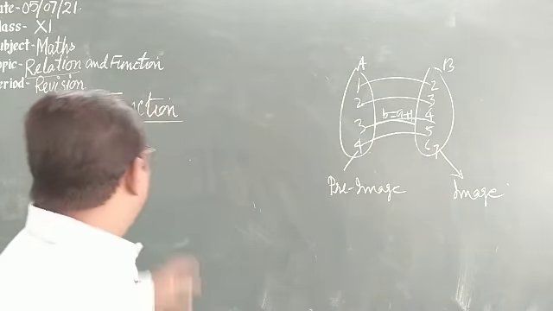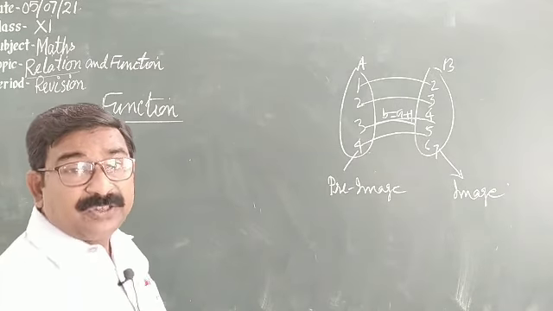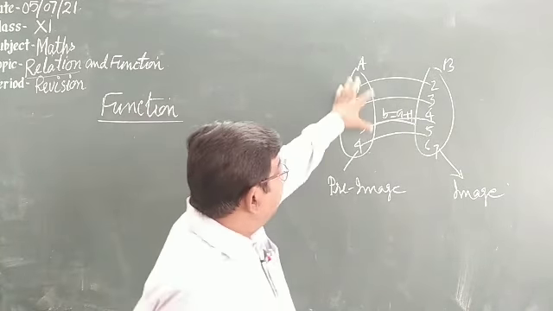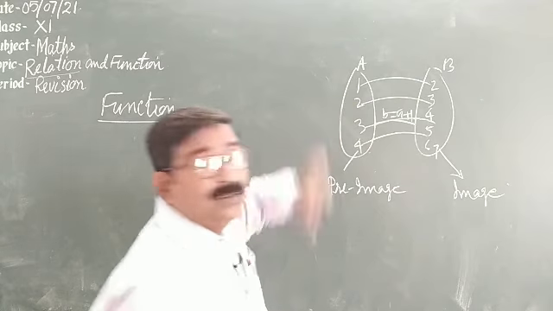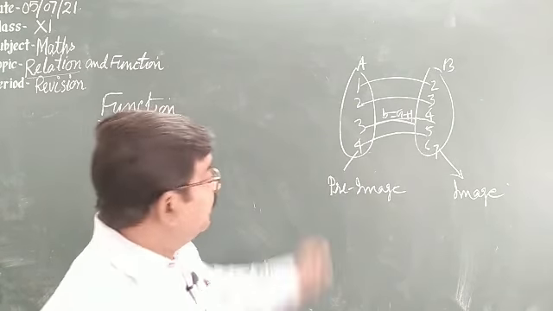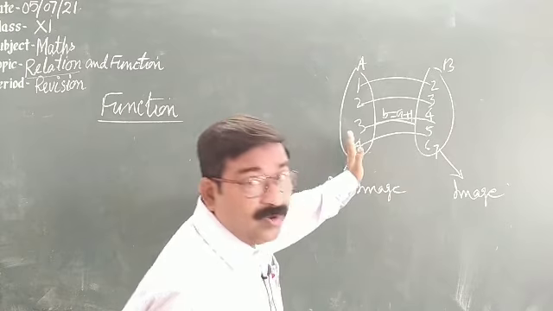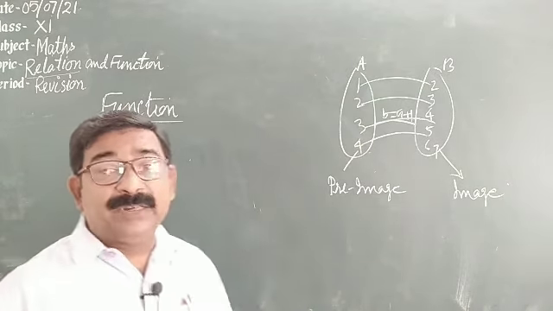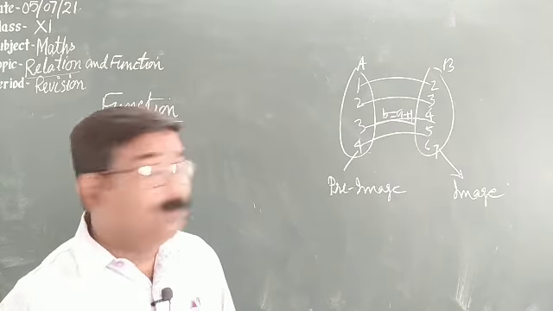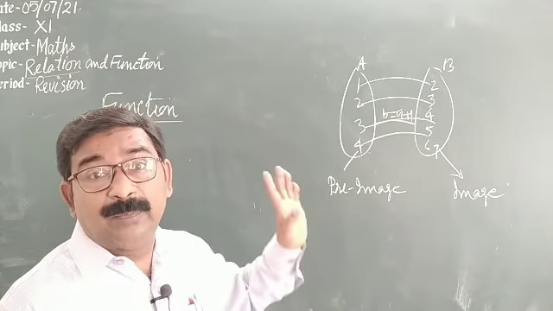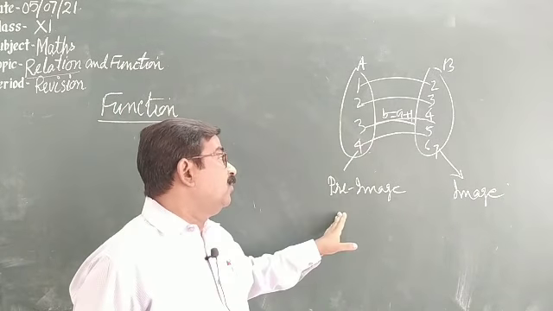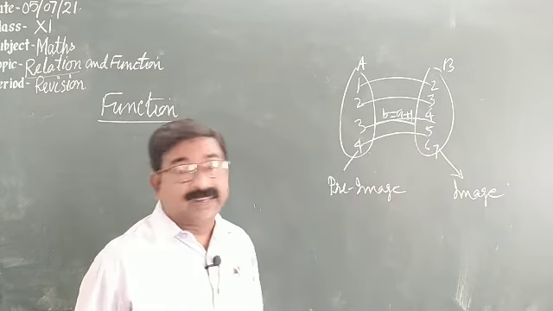So what is a function? A function is a special type of relation. What is special? Any element of the first set must not remain free from the relation. All the elements must be involved in forming the relation with the second set. In the second set, maybe elements are free from the relation, but in the first set, no element must be free from the relation. So what we observe is that every element of the first set must have a unique image in the second set.